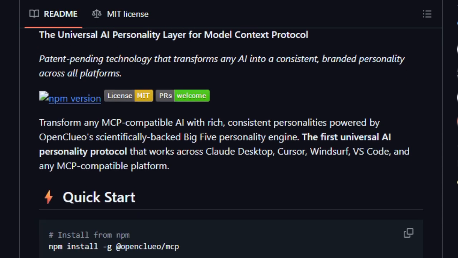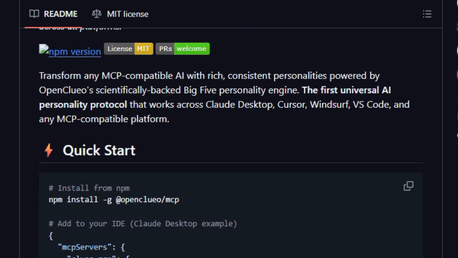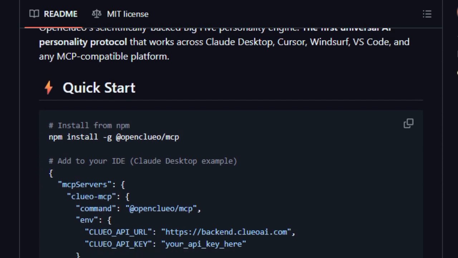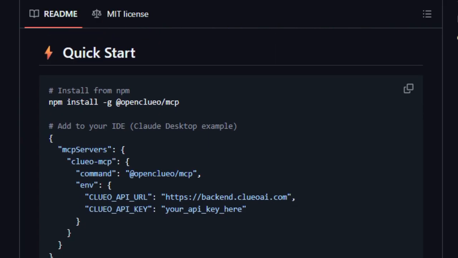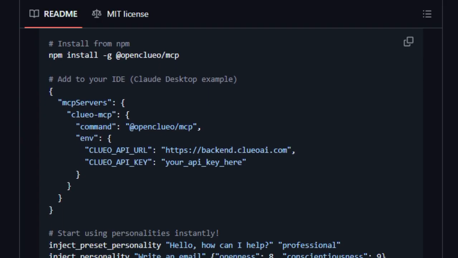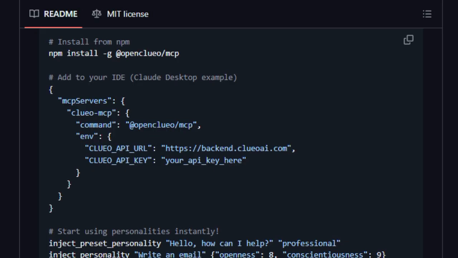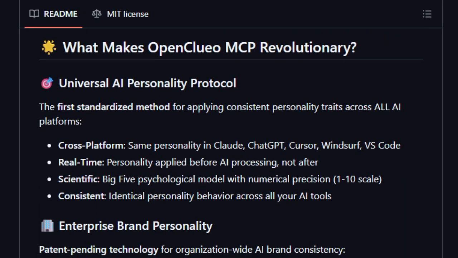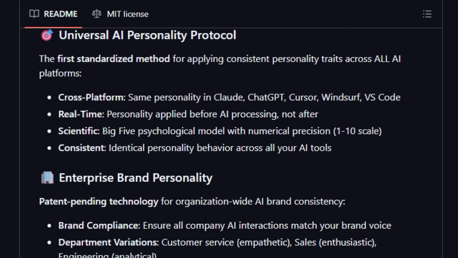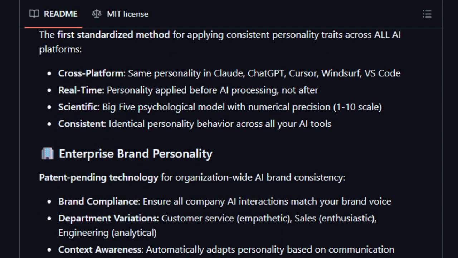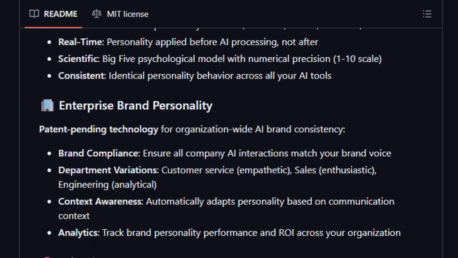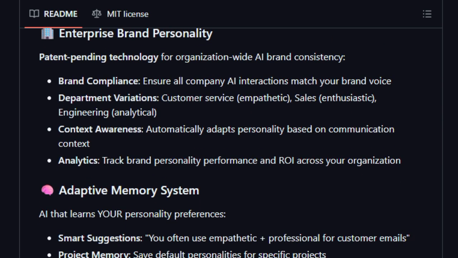Rather than having one bland voice, ClueoMCP lets you dial in traits like openness, conscientiousness, extroversion, agreeableness, and emotional stability on a scale of 1 to 10, and that shaping carries through across platforms. Unlike hacks that try to patch personality after the AI generates text, ClueoMCP actually injects the personality before the AI computes its response. That means the style, tone, and nuances become part of the reasoning itself.